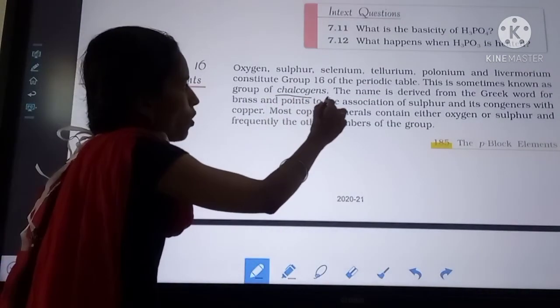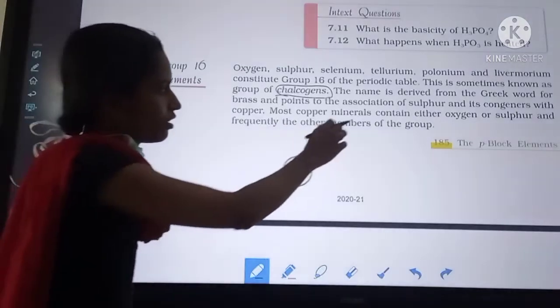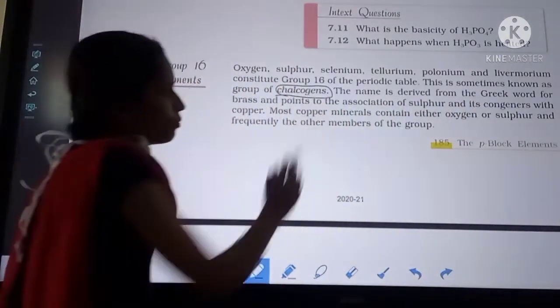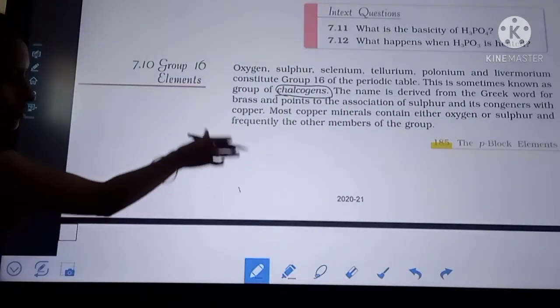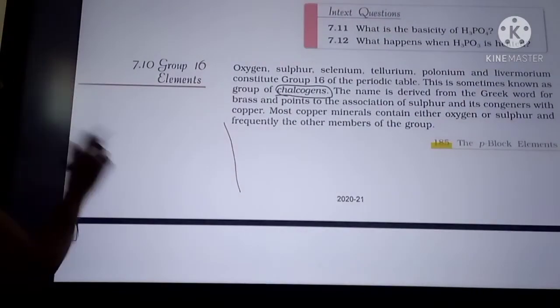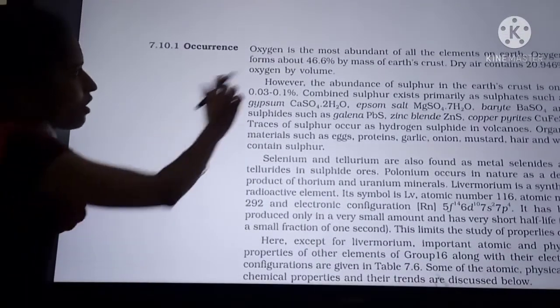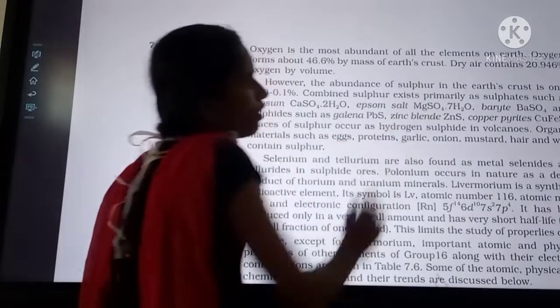These are also called chalcogens. The name oxygen is derived from a Greek word. Next we will see the occurrence. Oxygen is the most abundant of all the elements on earth.